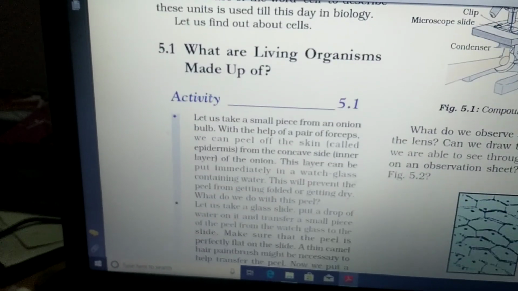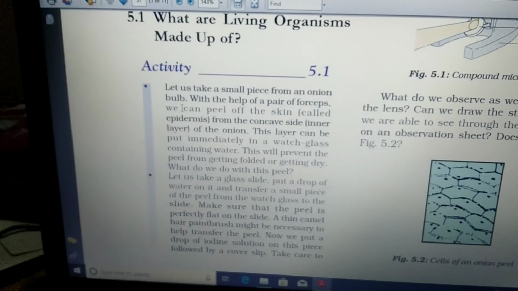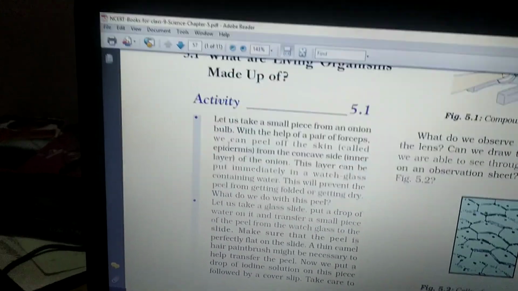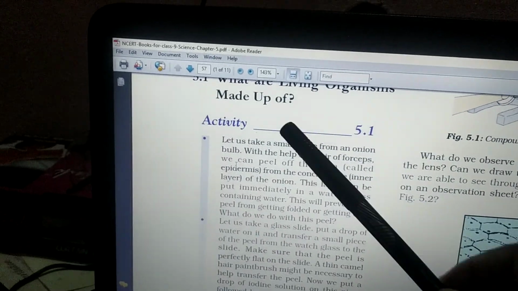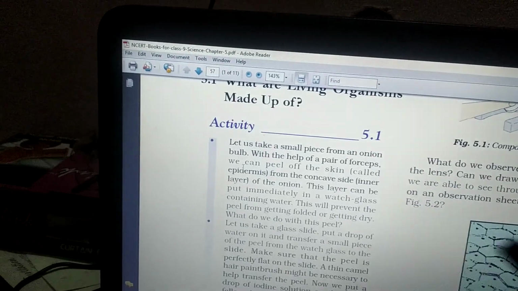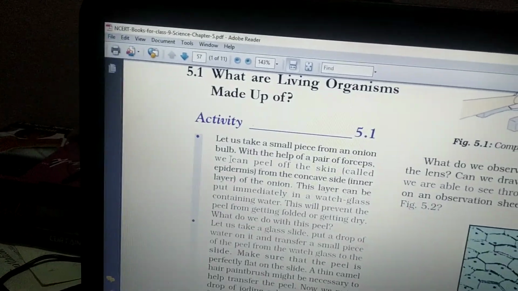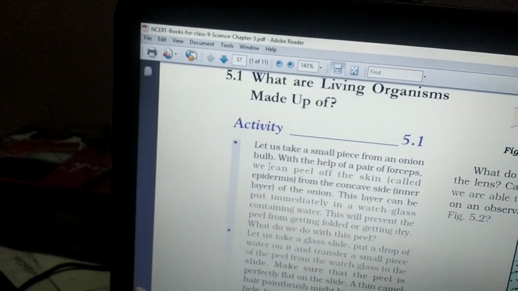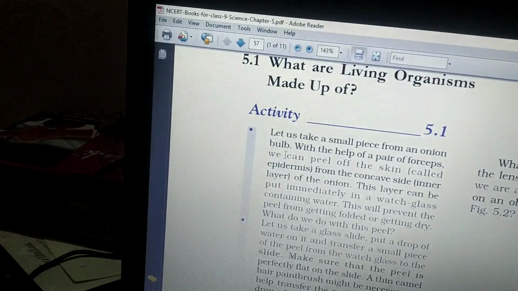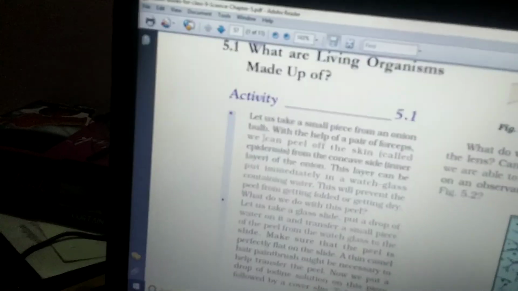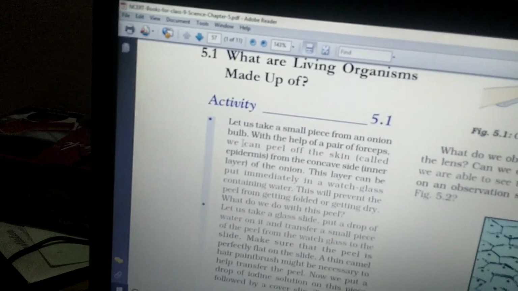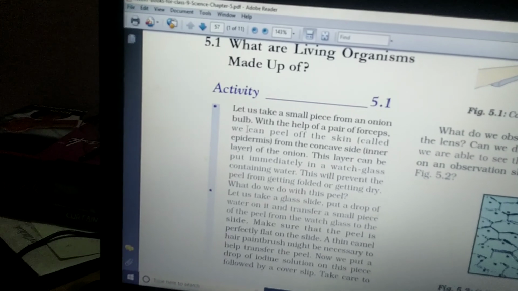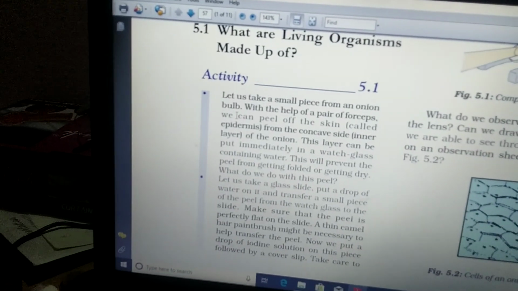Do you understand? Cells, see here in this figure, you will understand what living organisms are made up of. I already explained that all living organisms are made up of small units, and that small unit is known as a cell. So you can perform one activity to check cells.